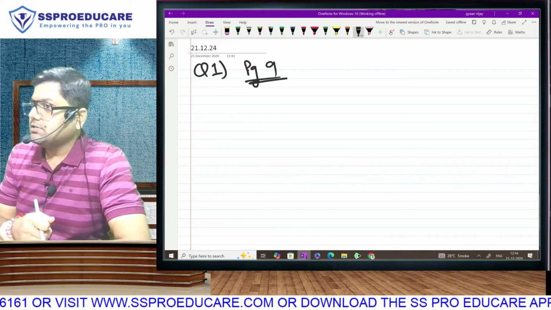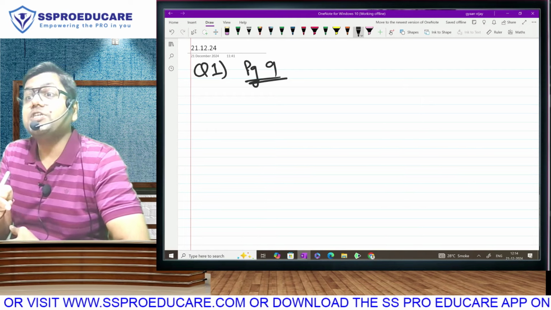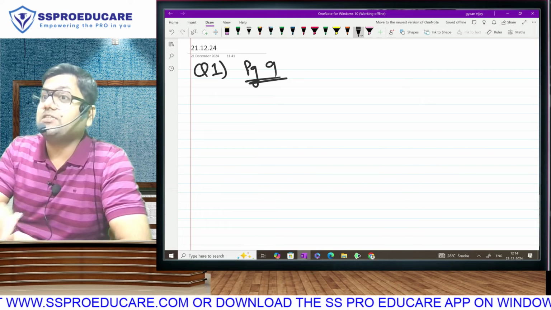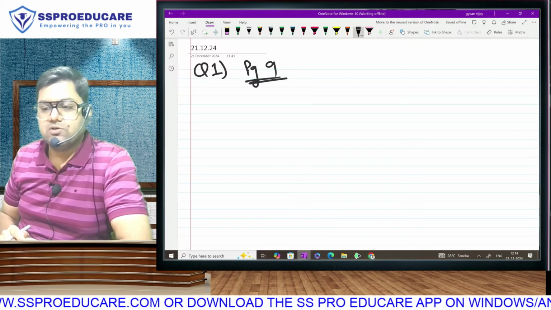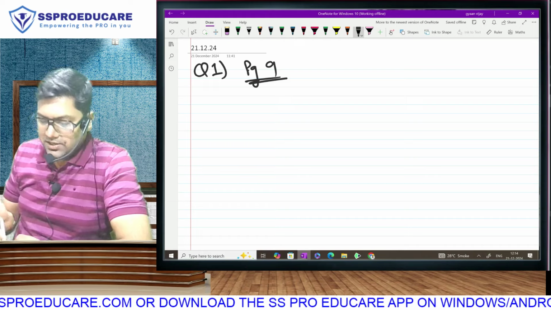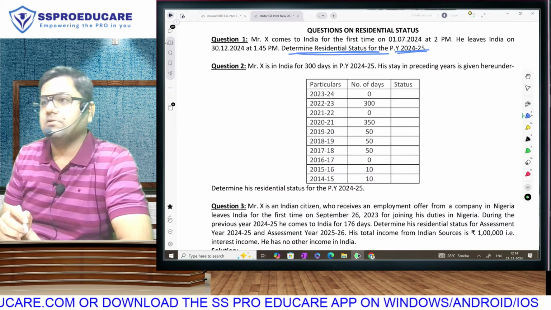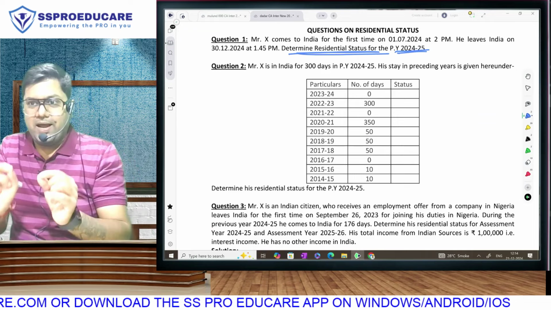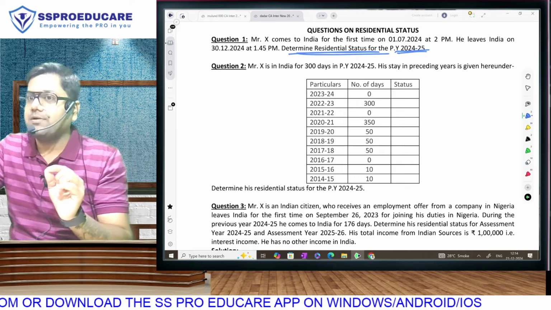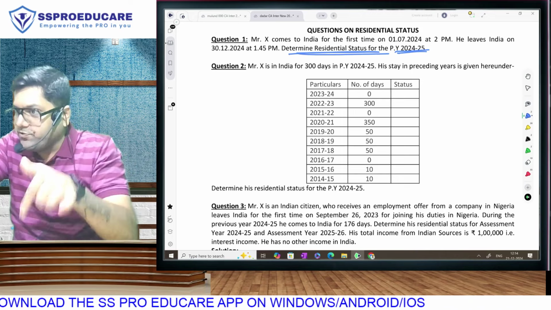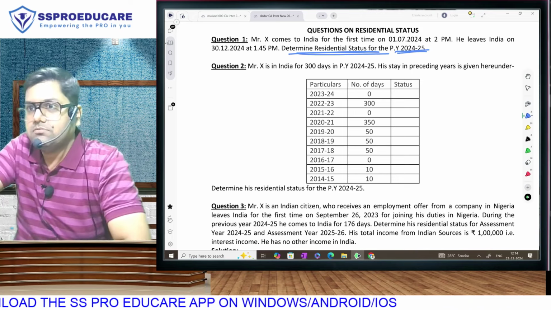This is tax. Presentation will change chapter by chapter. So this question is asking me to do what? Determination of residential status. This line is known as the required part of the question. Sir, what do you mean by required part? This is not just tax but in any subject. Required part means do this, take your marks. If you do this, we will give you marks.